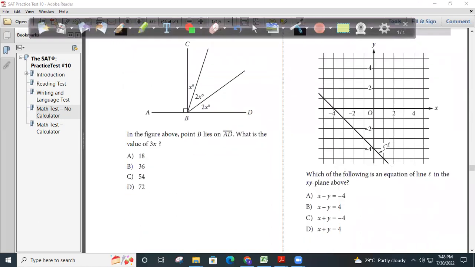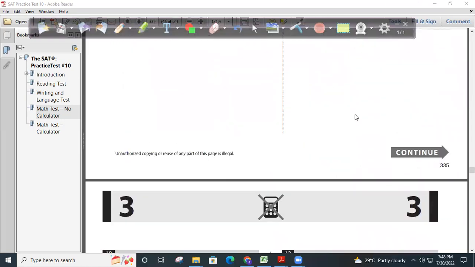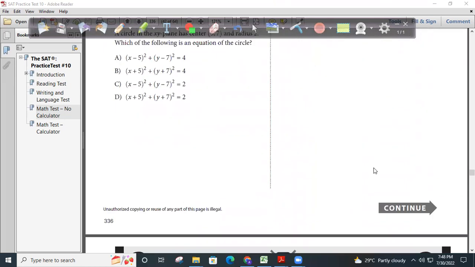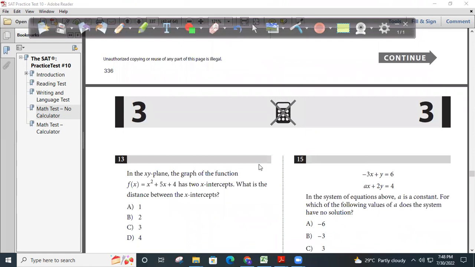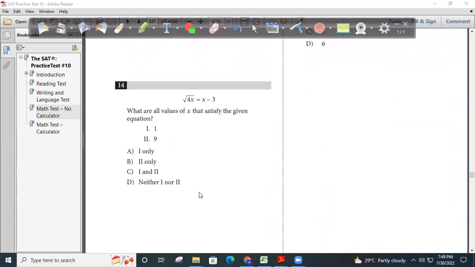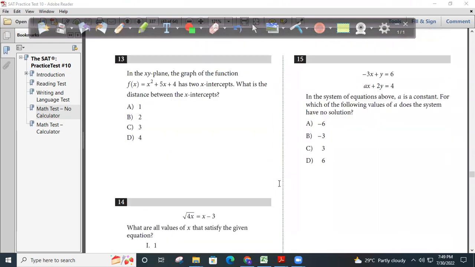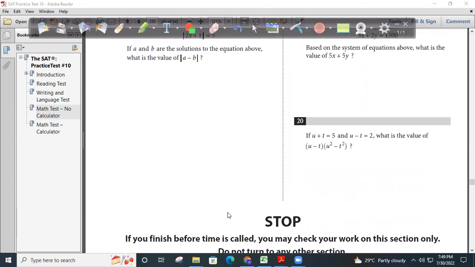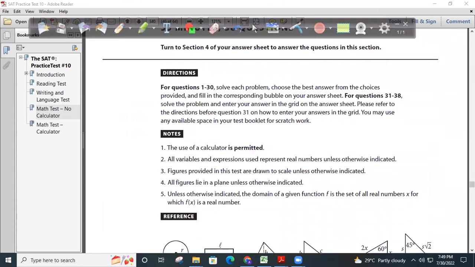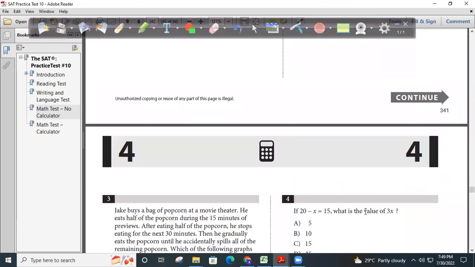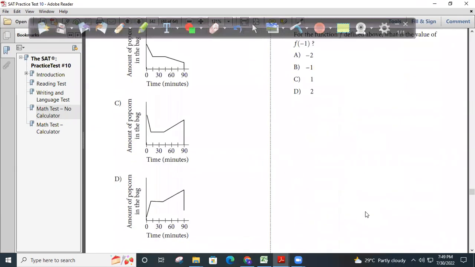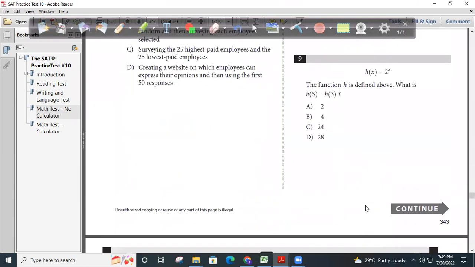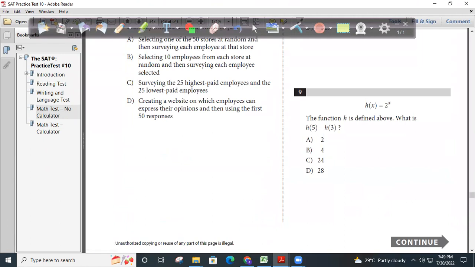So f of 0. To be frank, this is also a function question, but they're asking to find the equation of a line, which you should know. No, this is a quadratic function. I'll solve only the questions that are based on everything. To be frank, function means everything on application of function, whatever I discussed just now. So in section 3, I can see those questions. In section 4, if there is any question based on shifting the function to the right or left, we can try to solve them. So this is also a function, a simple question.